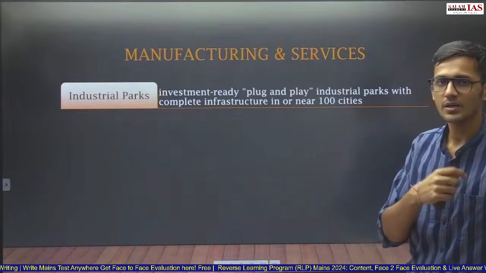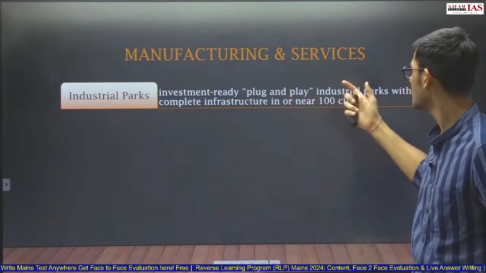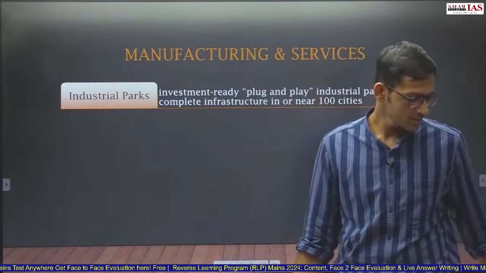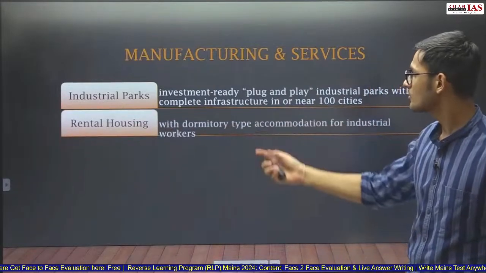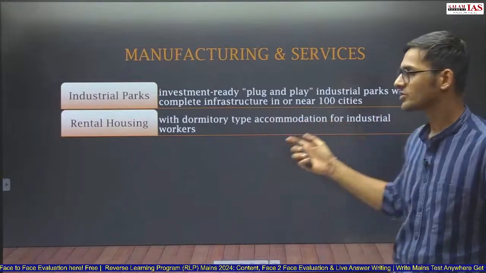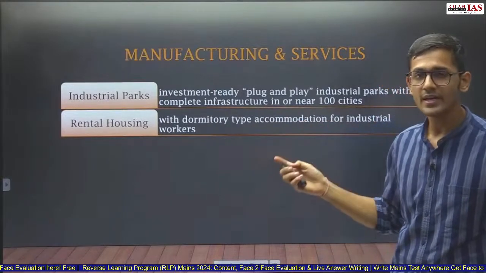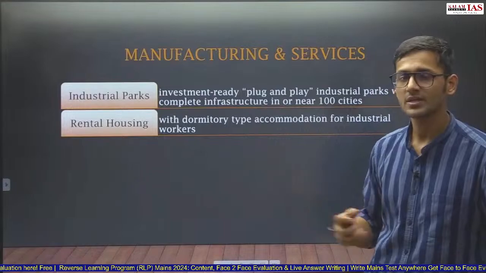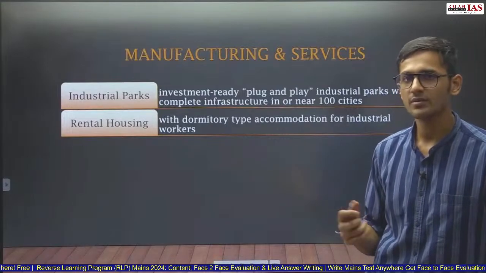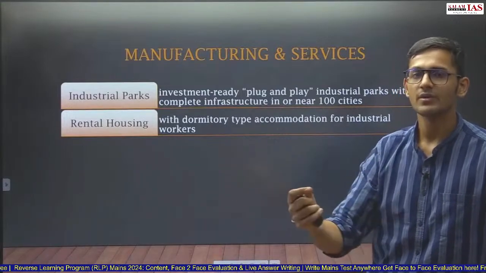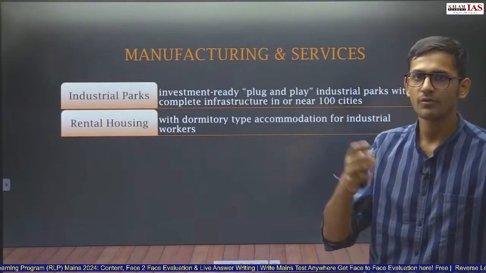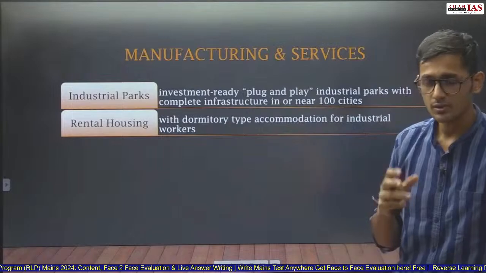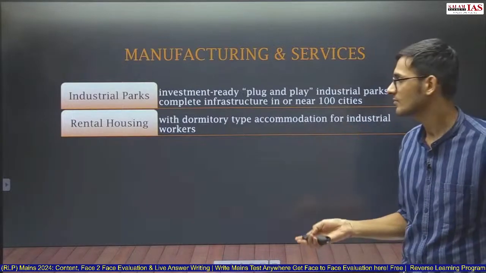Next, rental housing with dormitory type accommodation for industrial workers. What it means is that industrial workers will now be provided houses in dormitory form accommodation on rent.